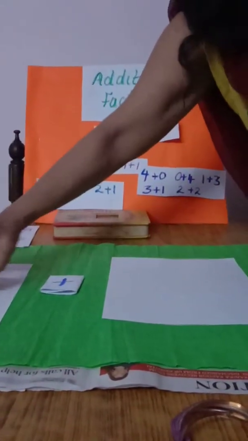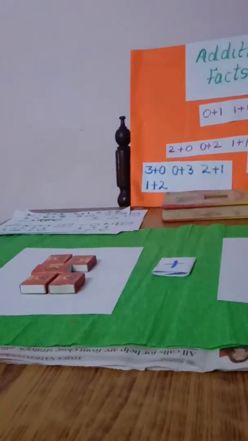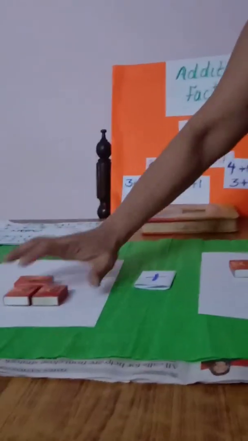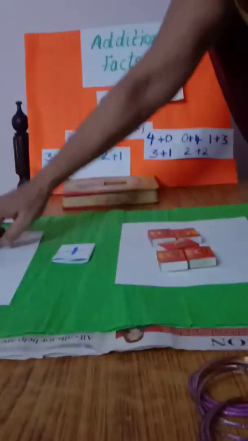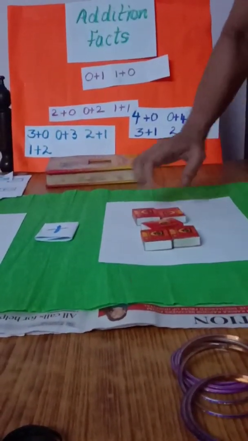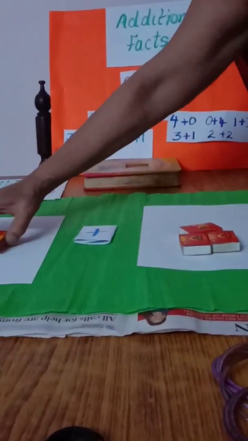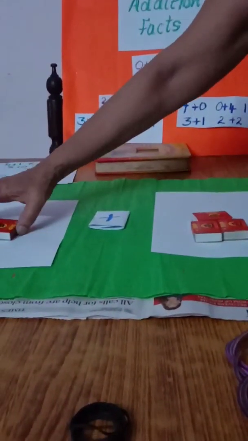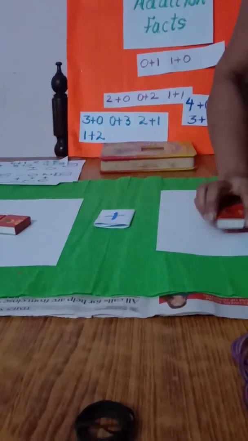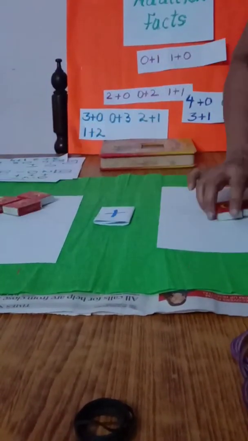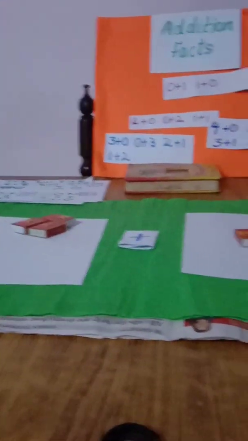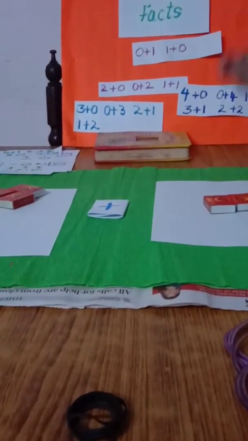For 5, children, I have again got 5 matchboxes now. So we have 5 and 0. Now numbron ki adla badli, 0 and 5. Now we'll put 2 to the other side. So 2 and 3. And now we'll switch places. 3 will go here, 2 will come here. 3 and 2.